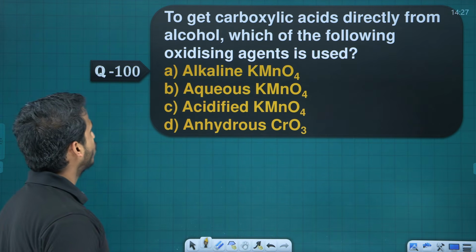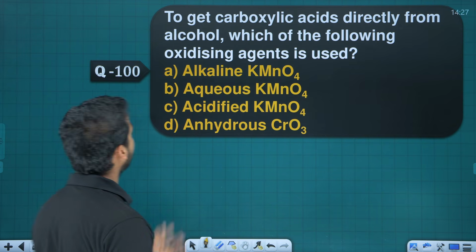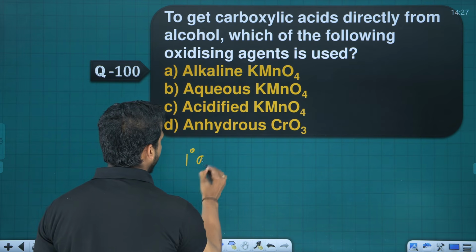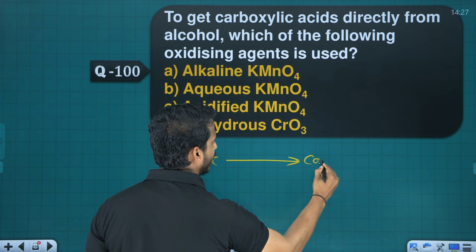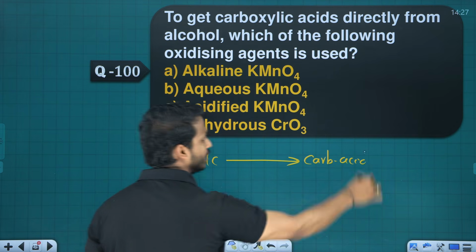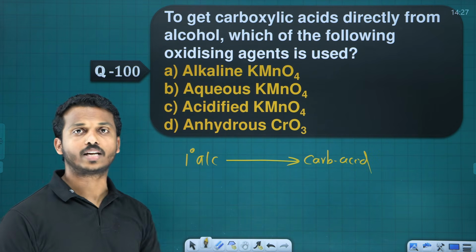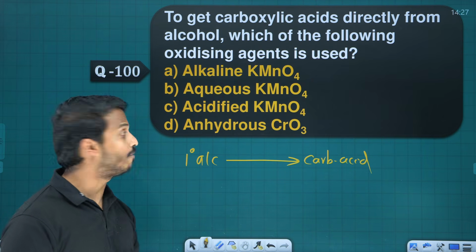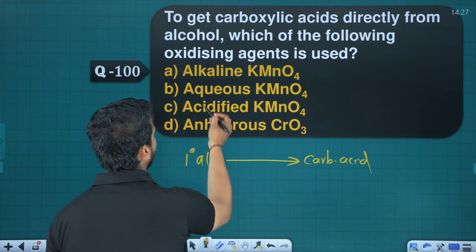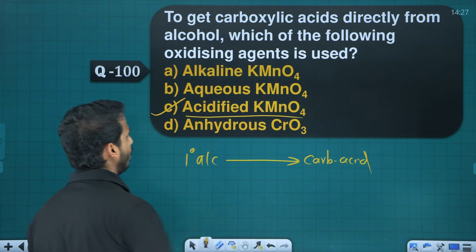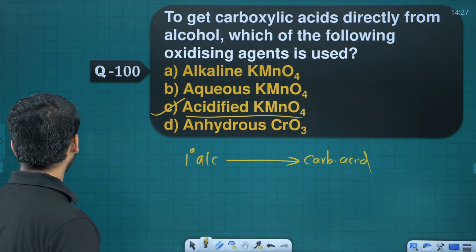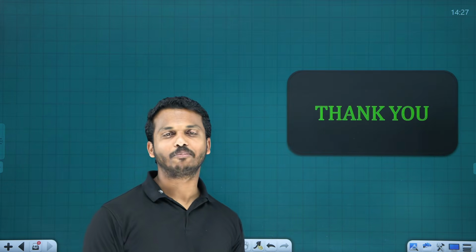Last question, dear. To get carboxylic acid directly from alcohol, we studied primary alcohol. If you want to directly convert into carboxylic acid, we need the strongest oxidizing agent. That is what? Acidified KMnO4. Alkaline, acidified, where acidified KMnO4 is the strongest one. So these are the 100 MCQs from the chapter alcohols, phenols and ethers.